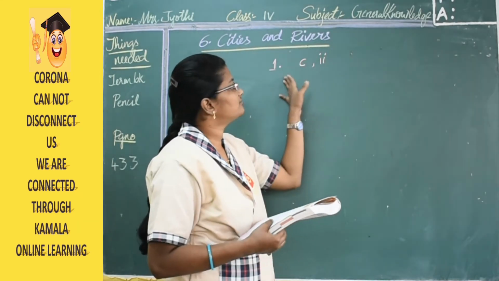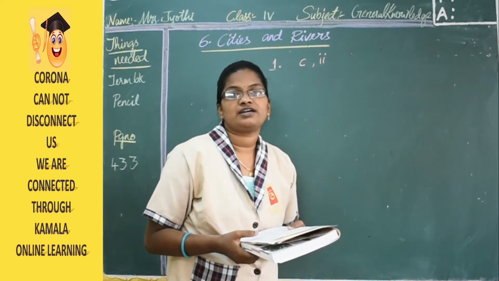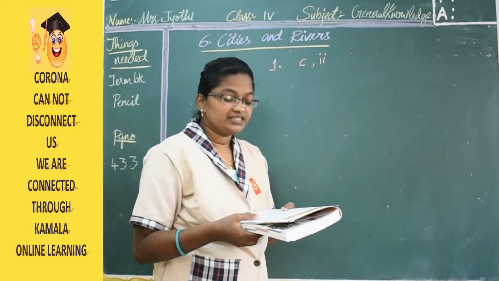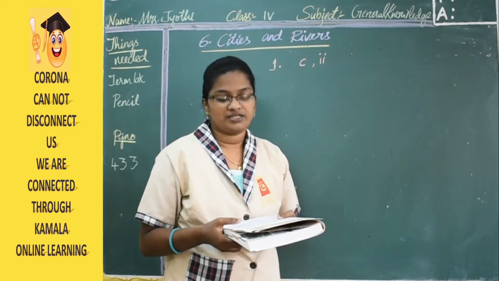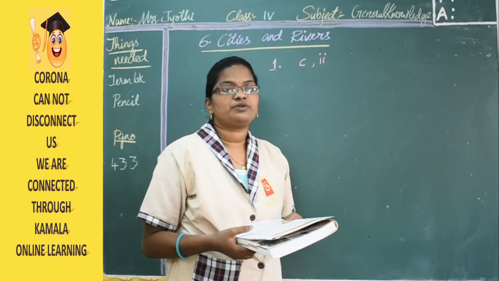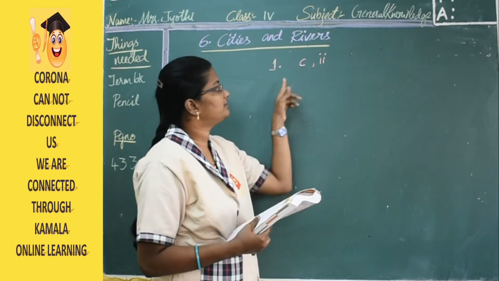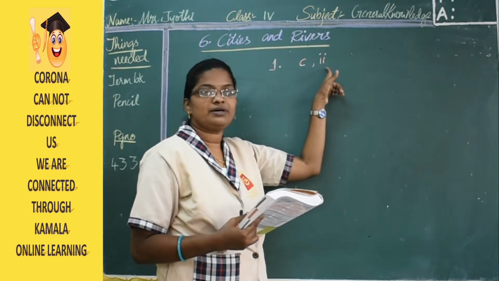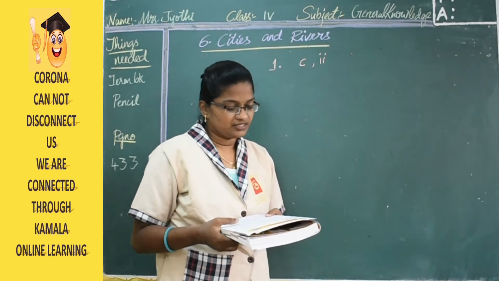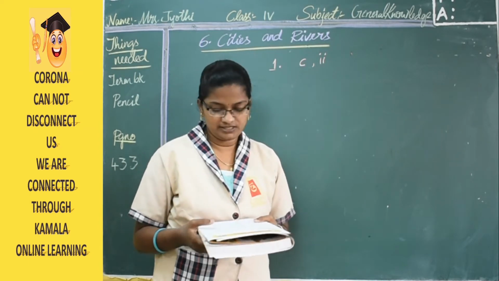You can check it and write. So the first one is Agra, the river flowing is Yamuna, and the state is Uttar Pradesh. That is C2. You can write the letters like C, comma 2. These are the short forms of Roman numerals.